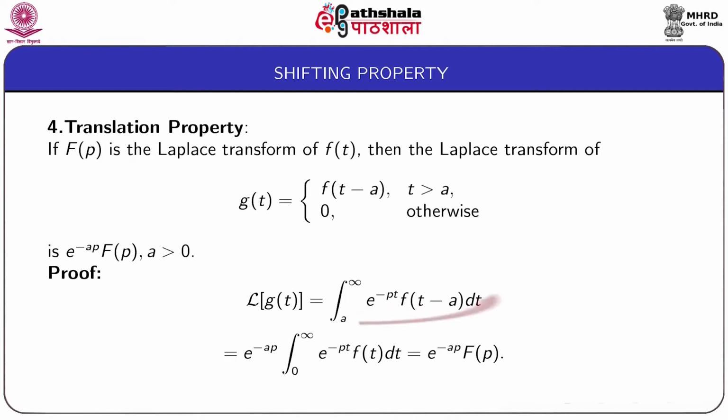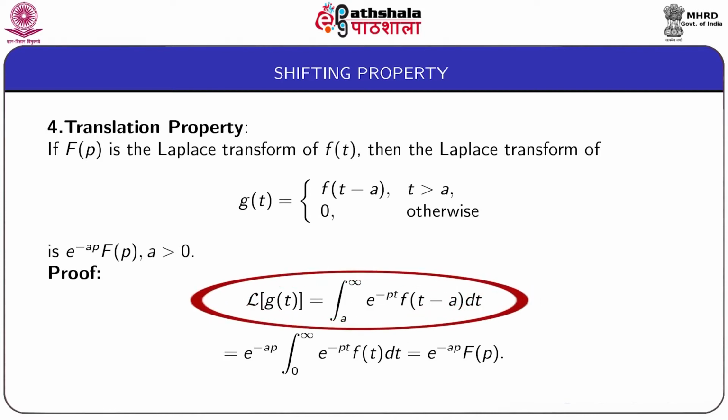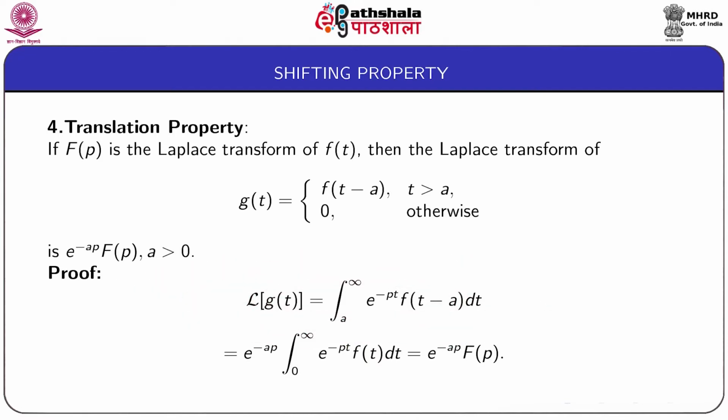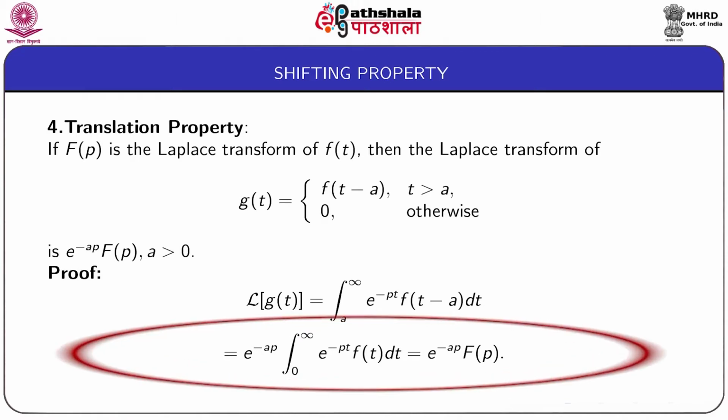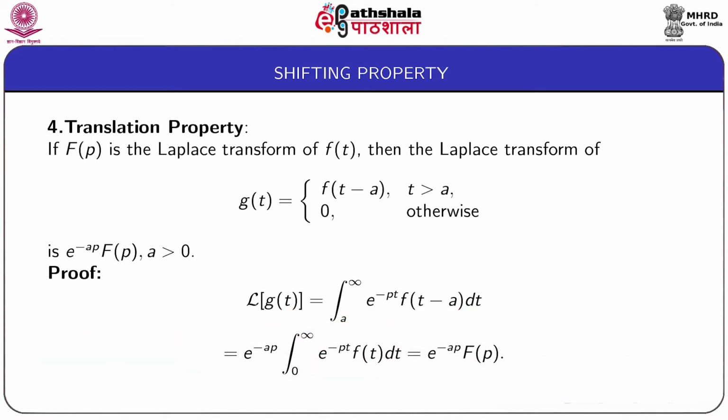Now we find the Laplace transform of small g(t), which is given by integral from a to infinity e to the power minus pt f of t minus a dt, that is equal to e to the power minus ap integral from 0 to infinity e to the power minus pt f(t) dt. Here we have substituted t minus a as t, and this integral can be written as e to the power minus ap capital F(p).